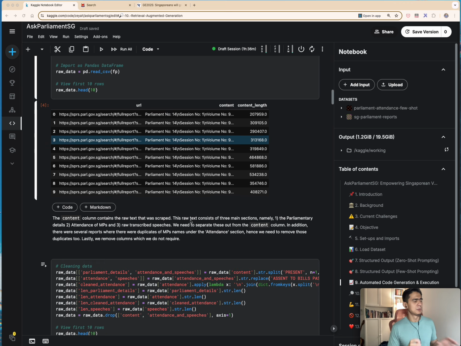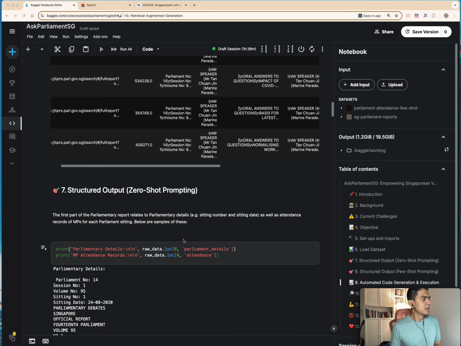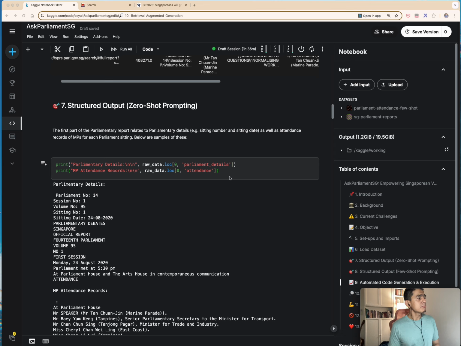Looking at the raw content itself, we can see that it consists of three main sections: the Parliament details, the attendance records, as well as the transcribed speeches. So what we did is a little bit of data transformation and data cleaning to separate out these three things from the raw content, and also remove duplicates. So that's done.